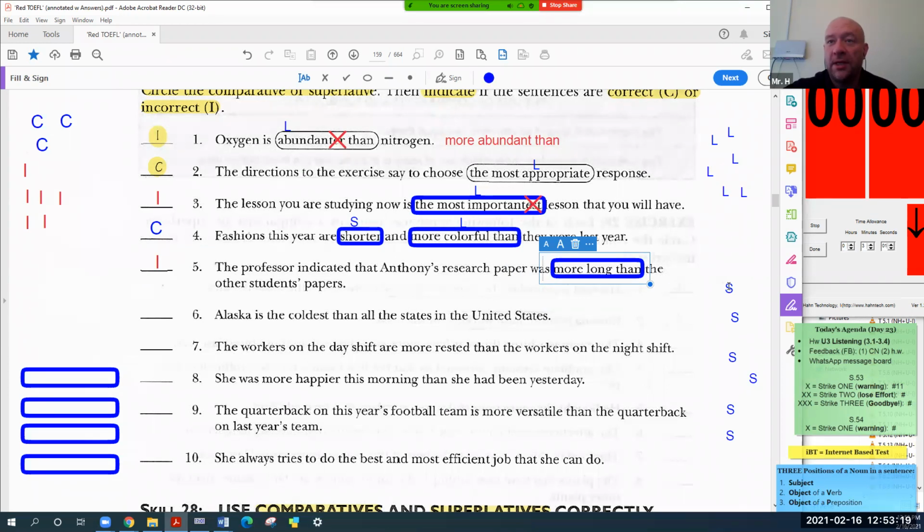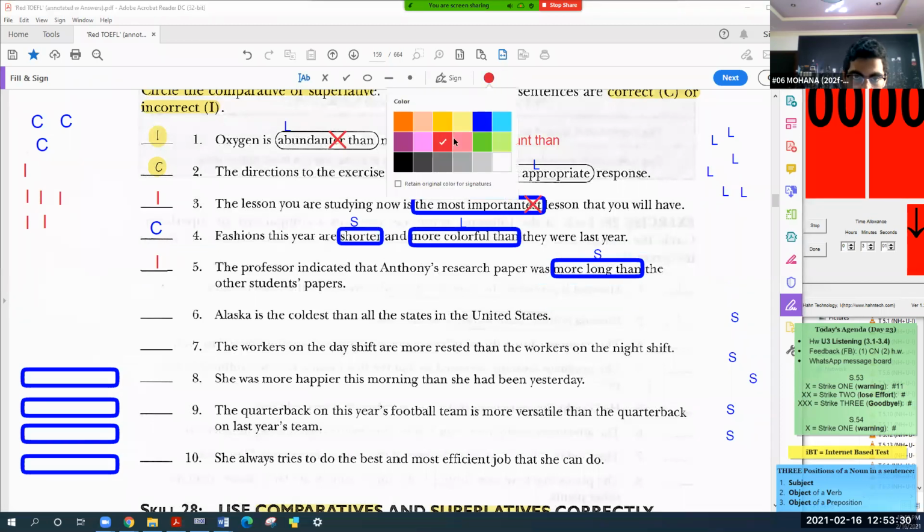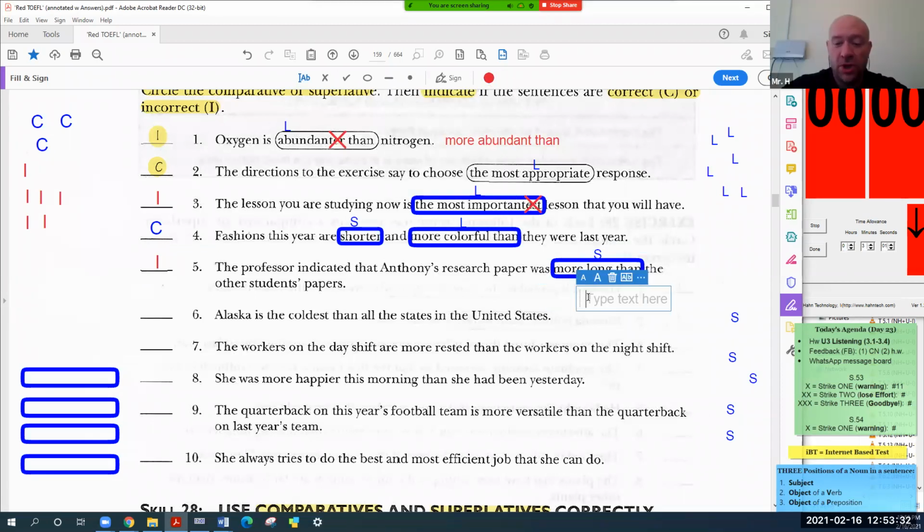This is short, right? Yes. So what should it be then? Longer. Yep. We need to use longer, L-O-N-G-E-R. Okay. Longer than. All right, good.